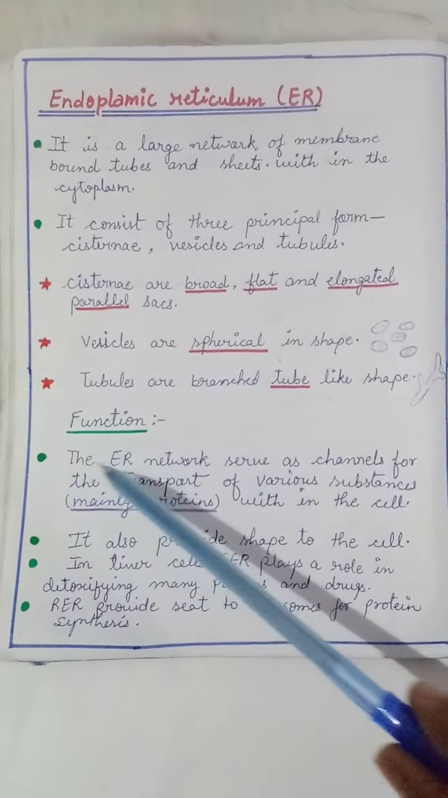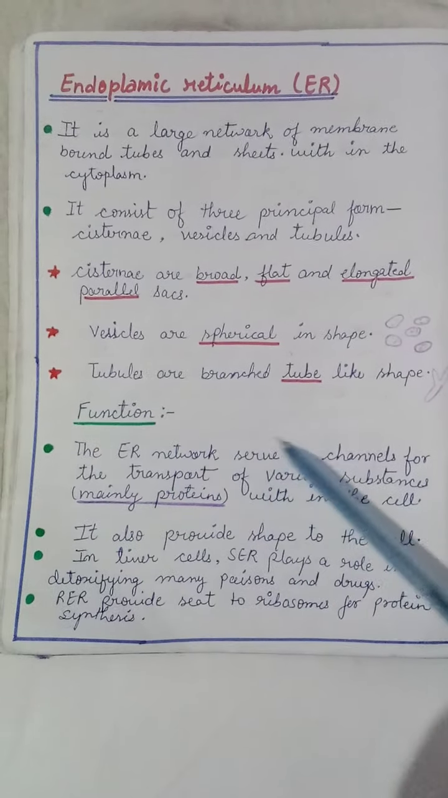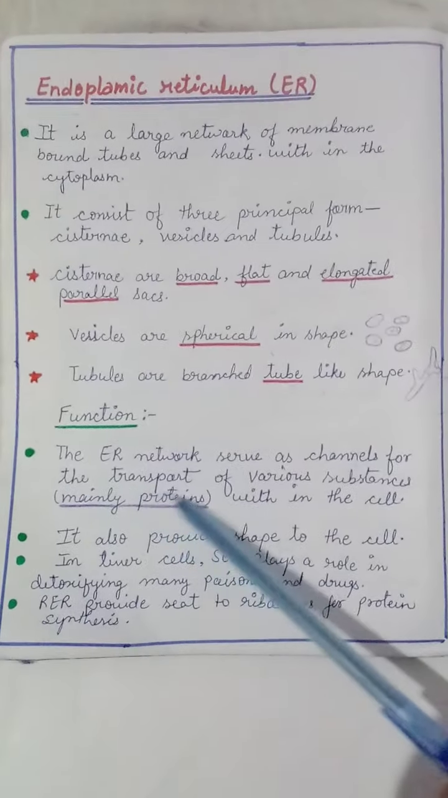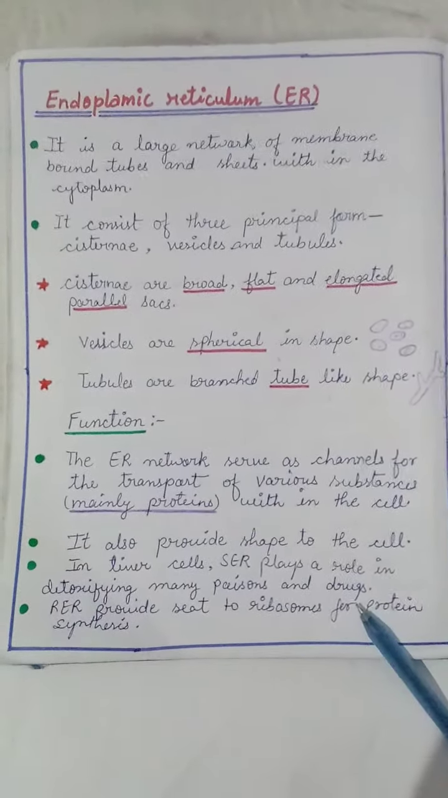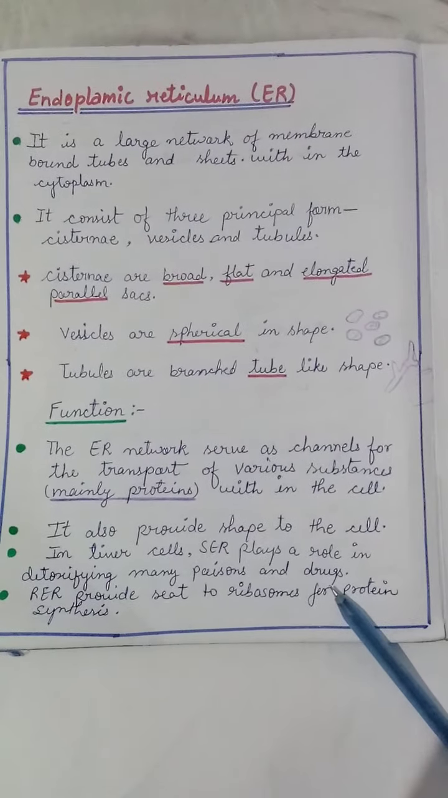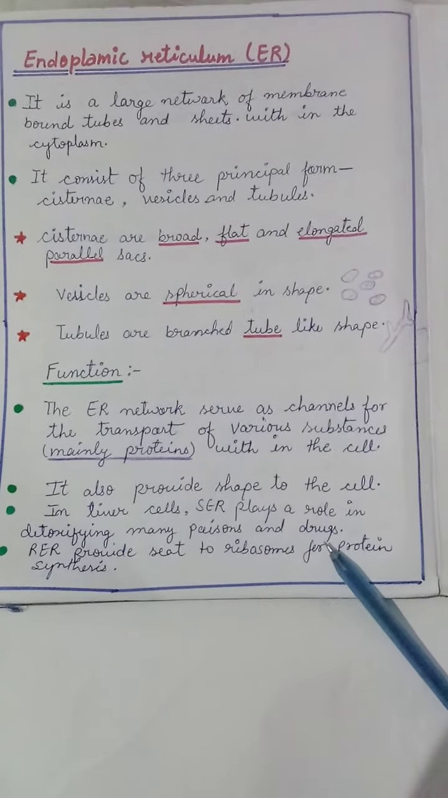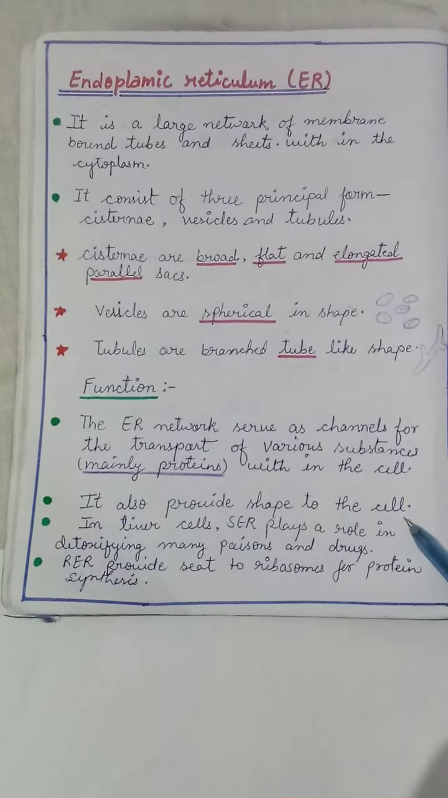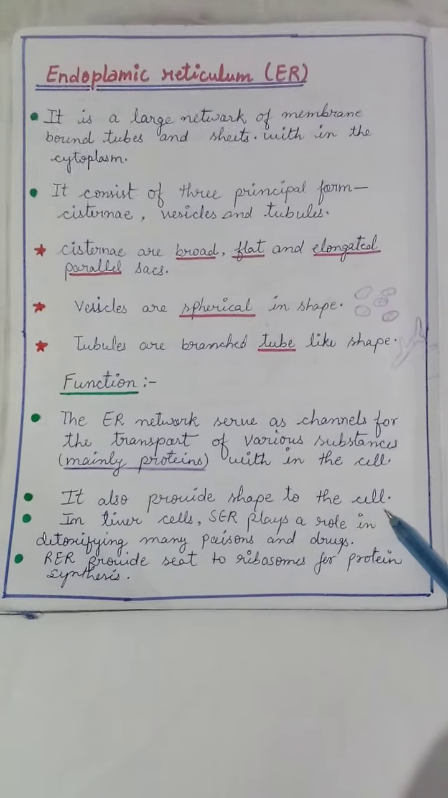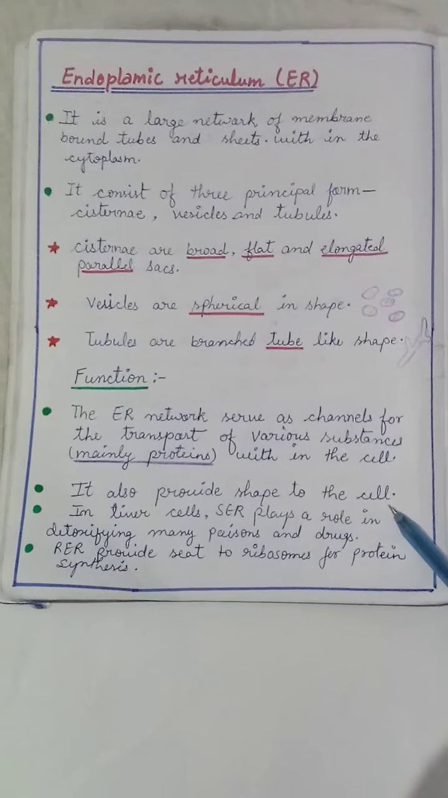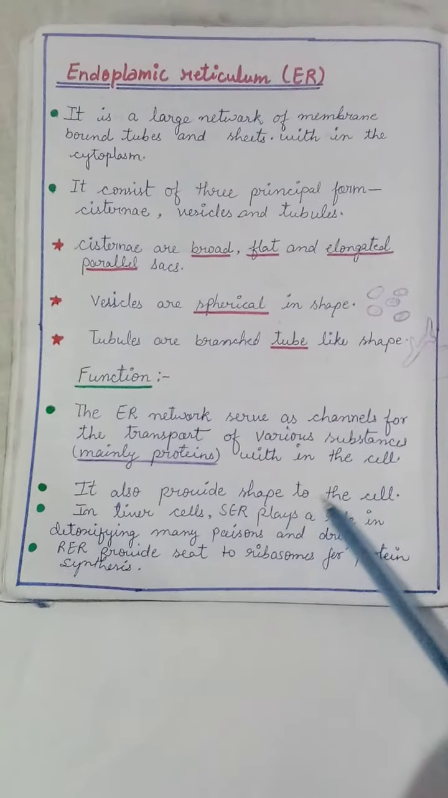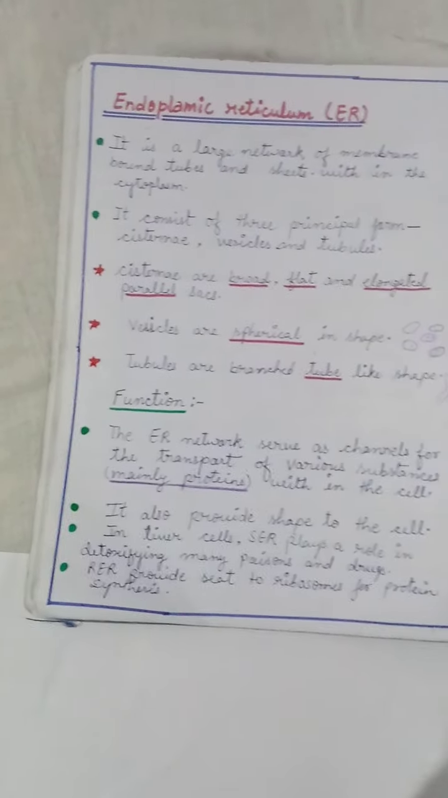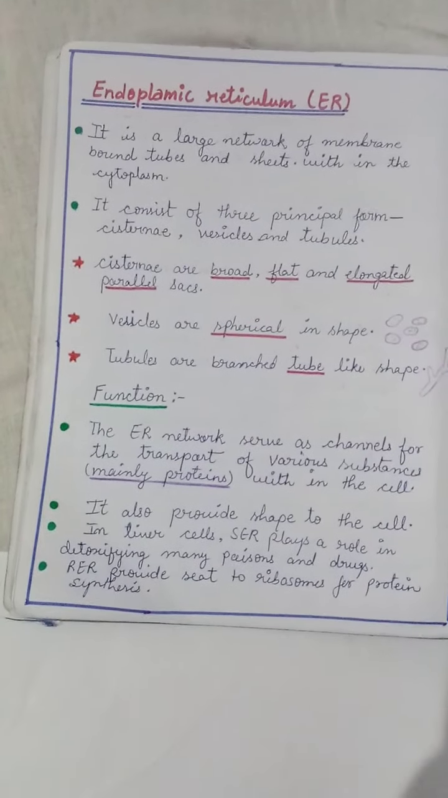Children, endoplasmic reticulum networks serve as a channel for the transport of various substances, mainly proteins, within the cell. Yes, endoplasmic reticulum transports protein molecules within the cell. Endoplasmic reticulum also helps in the manufacturing of protein, fat, and lipid molecules. It also provides shape to the cell. Why? Because it works like a skeleton, a cytoskeleton. And we know a skeleton provides shape to the cell.